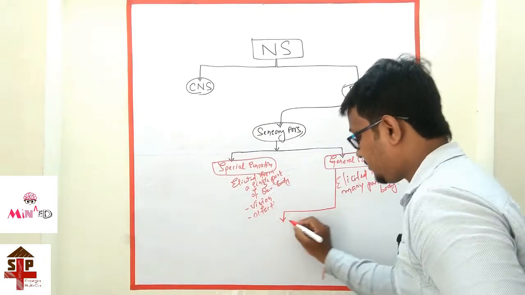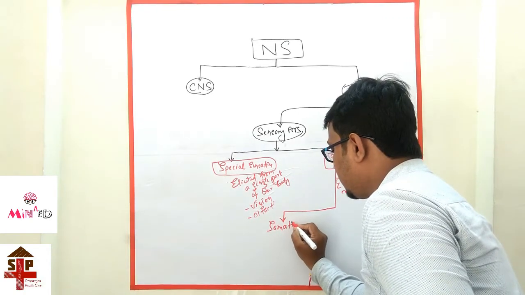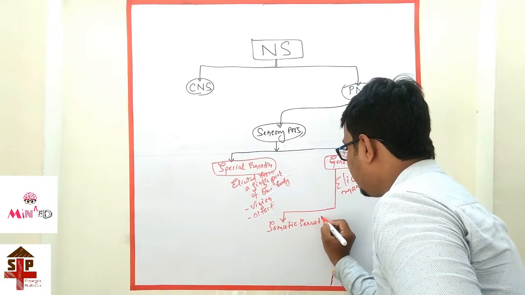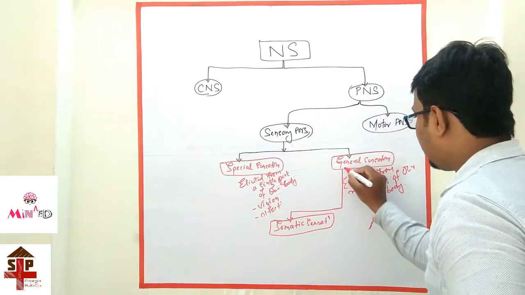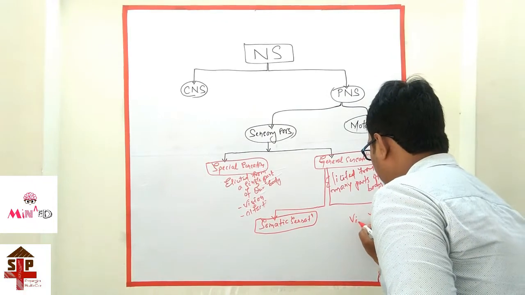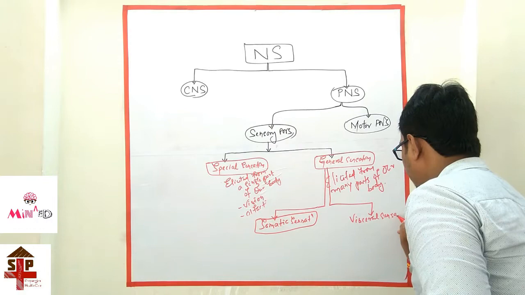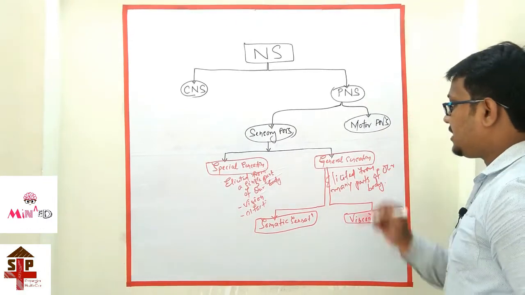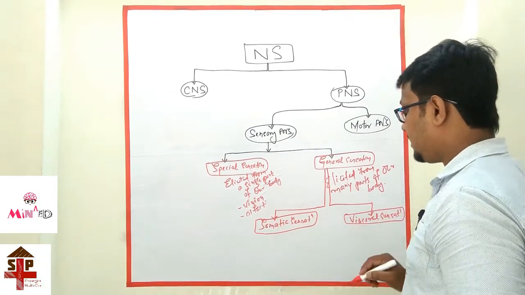One is somatic sensation, another is visceral sensation. So the general sensation is divided again into somatic sensation and visceral sensation.